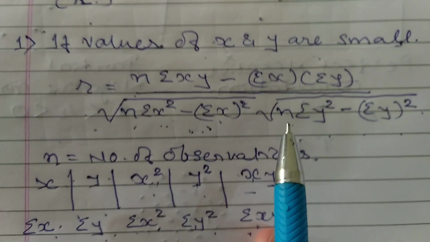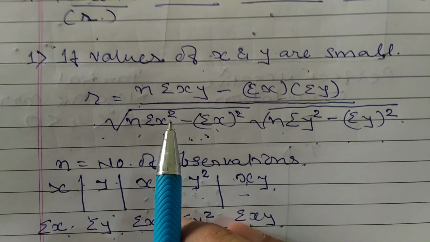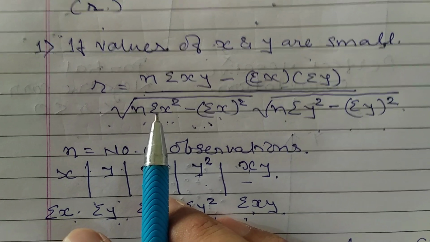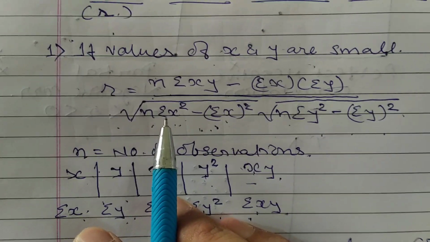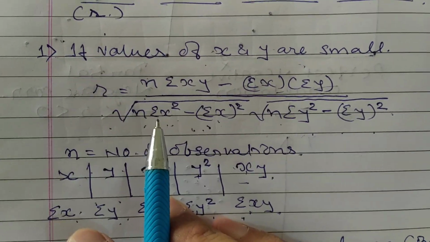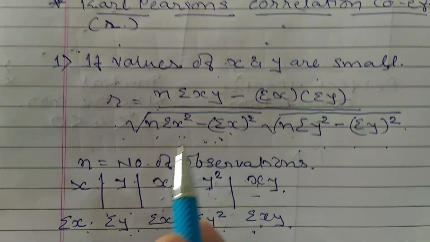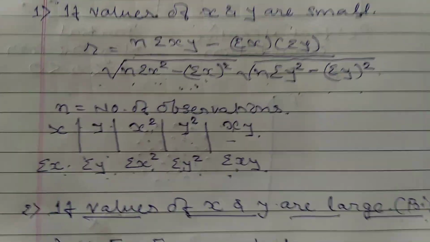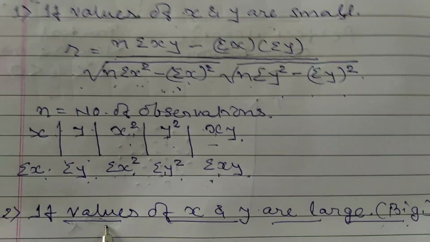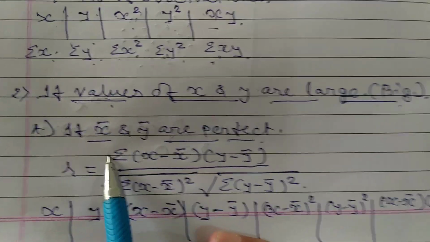Now let us understand the second formula. Suppose the values of X and Y are big or large, in 2 digits, 3 digits or 4 digits, which cannot be squared without using a calculator. That means if you want to square the values, then you must use a calculator. So first of all, find out whether the values of X and Y are big. If the values of X and Y are large, then the first step is to find X bar and Y bar. If the values of X bar and Y bar are perfect.